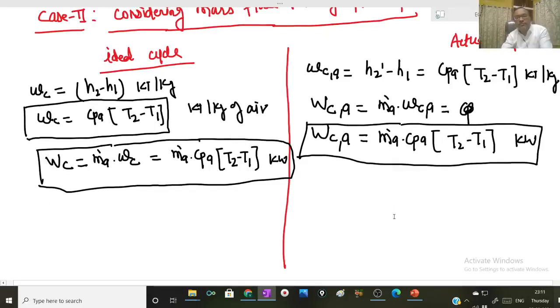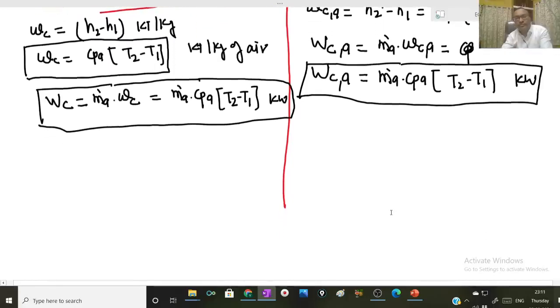Then consider the turbine work output for ideal cycle considering the mass flow rate of fuel.